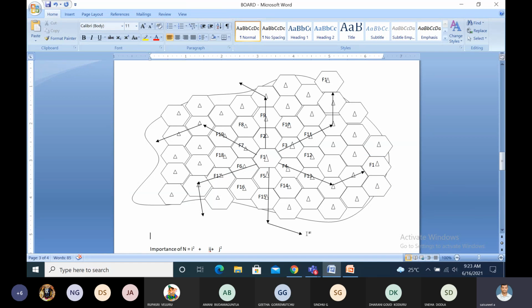I think you understand how the frequency is reused somewhere. See this one, here F1 is used. Again somewhere F1 is used, but not in adjacent cells. Suppose F1 is used here and here also,